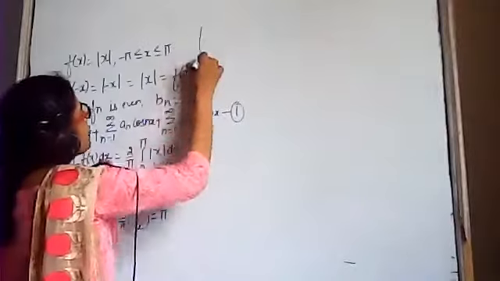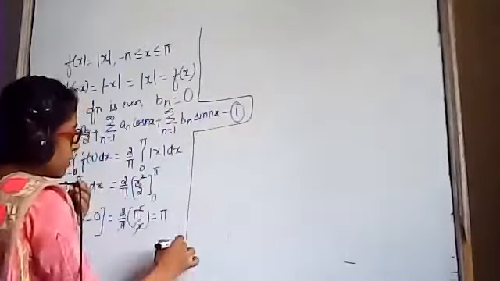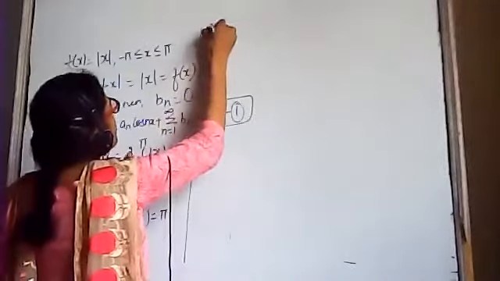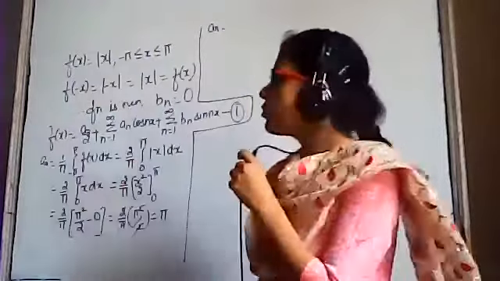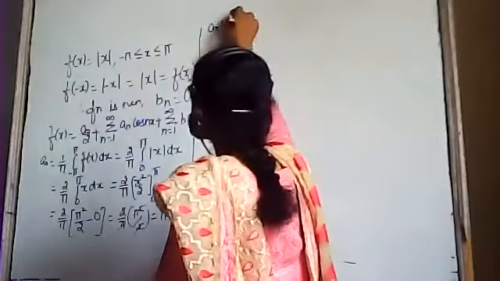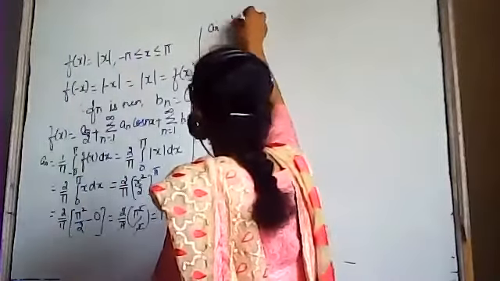After that, we have to find the value of an. An is given by 1 by pi, integral from minus pi to pi of f(x) cos nx dx. But do write it yourself and compare your values with the board values. Fine. If there is any doubt, you can ask. An is equal to 1 upon pi, integral from minus pi to pi of f(x) cos nx dx.